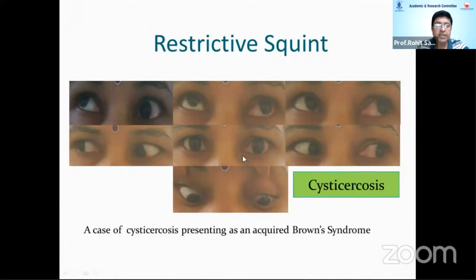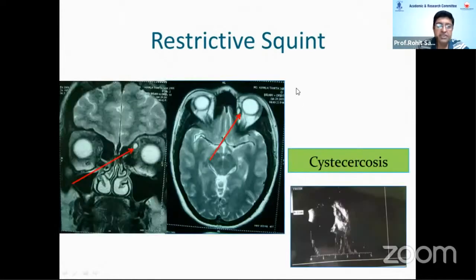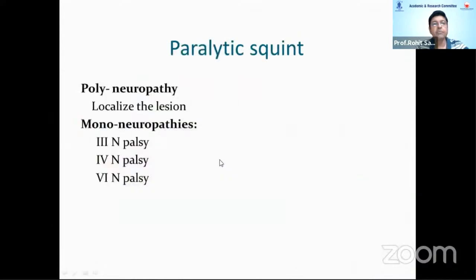And this patient presented to us with an acquired Brown syndrome. We'll have Shashikant tell us details about Brown's, but just to show you this patient, you can see the dip in adduction and the limitation of elevation in adduction. And the moment we imaged, we found a cysticercosis sitting on the superior oblique tendon. So the patient was managed with medical management and did not require any surgery.